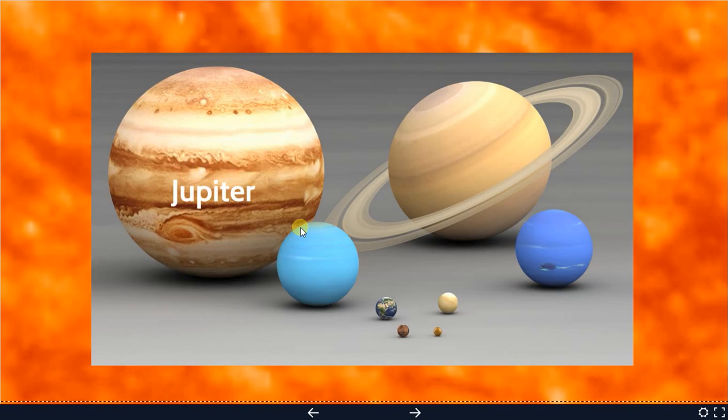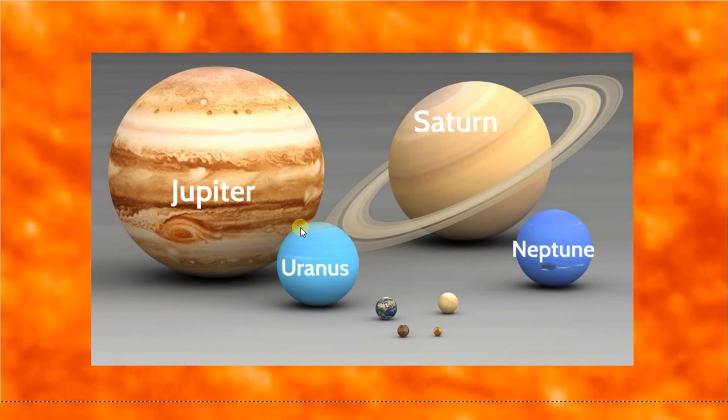Now, for our test, you will not need to know all the special properties about the planets, but you do need to know approximate sizes. So, for example, if I have Jupiter here, you've got to know that Jupiter is pretty much the biggest planet in the solar system. You should know that Jupiter is bigger than all of the other planets combined. Even though Saturn's pretty large, it's not very dense, so it's not very massive compared to Jupiter.